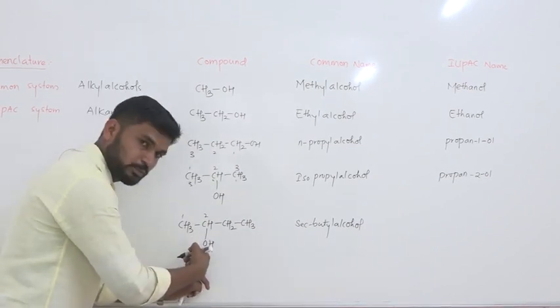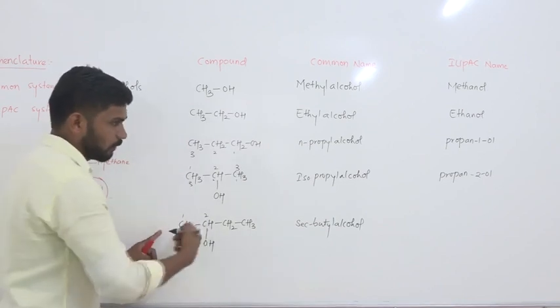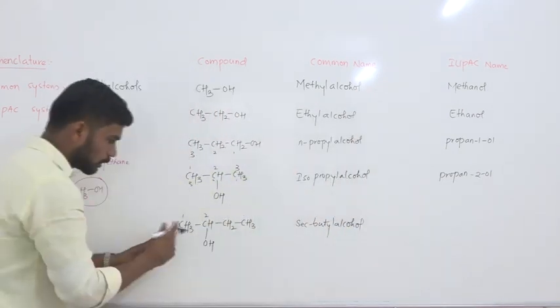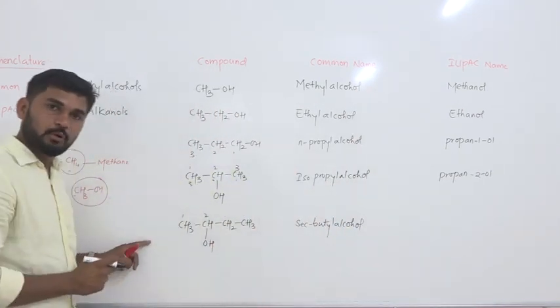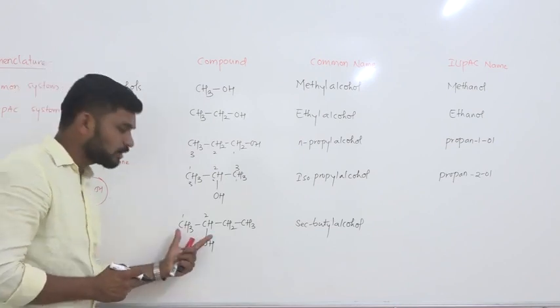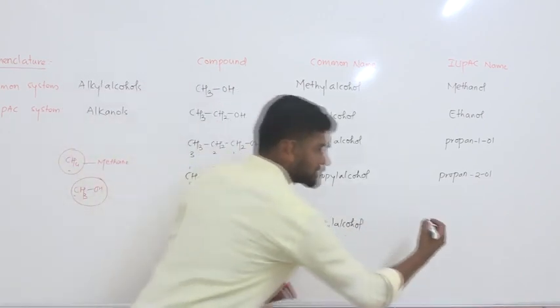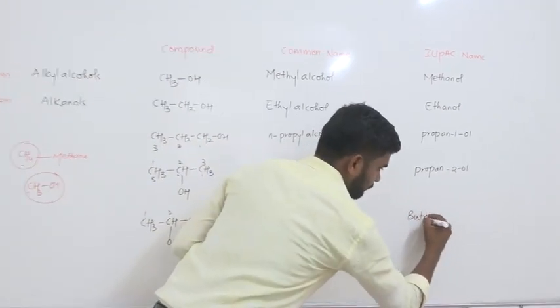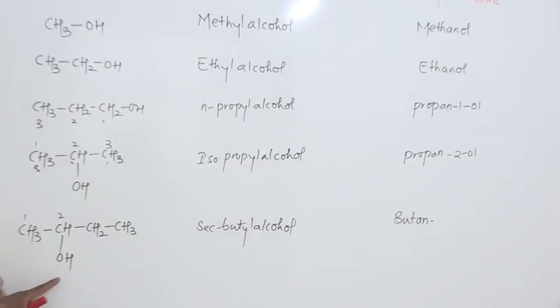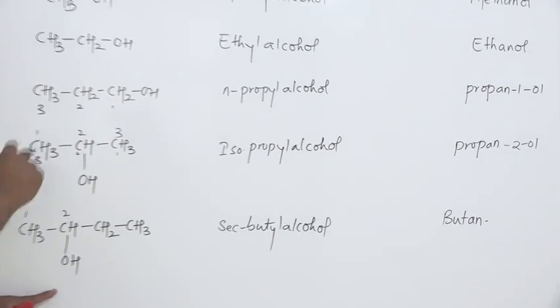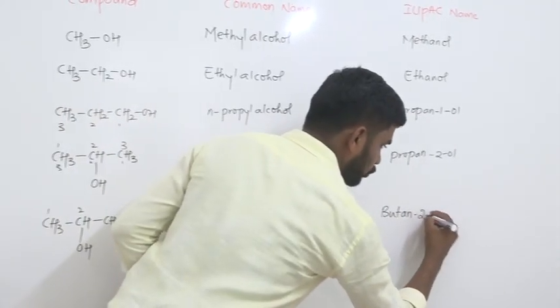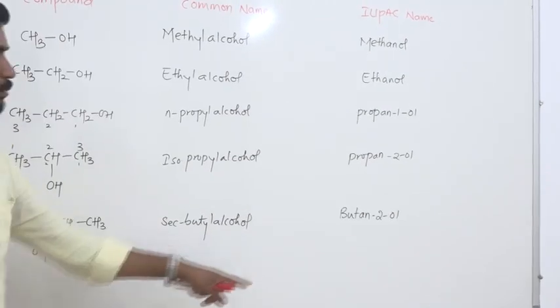So therefore the OH group gets the second position. Therefore you have to name it in the IUPAC system. The total number of carbon atoms in the compound is 4. So 4 means butane, right? Because it consists of single bonds only, it becomes butane. The OH group is present on the second position. So therefore butane-2-ol. So this is the IUPAC name.